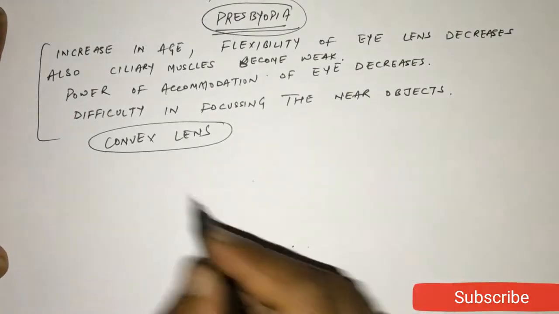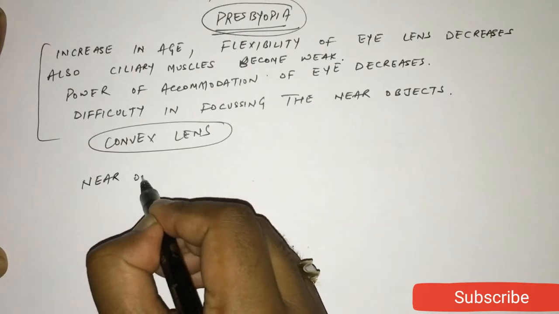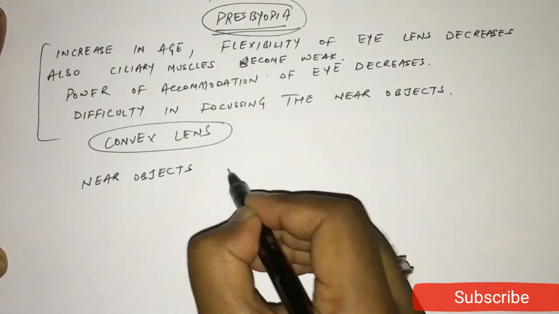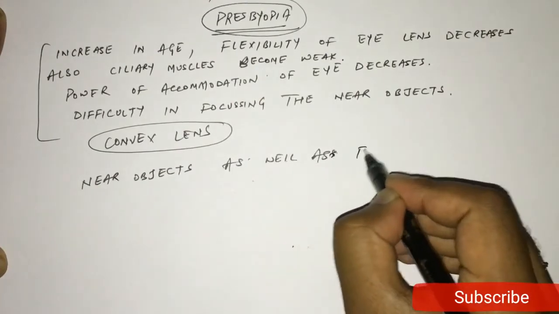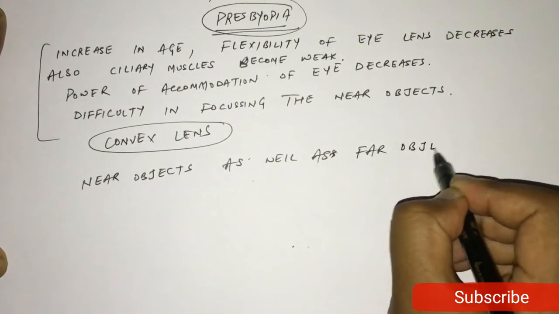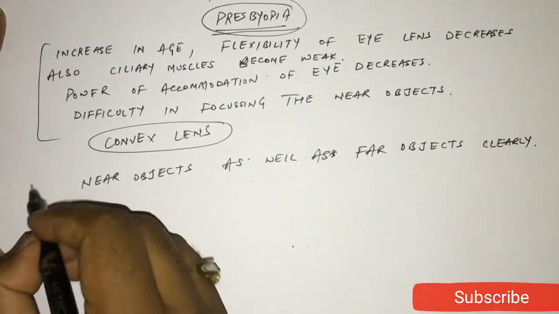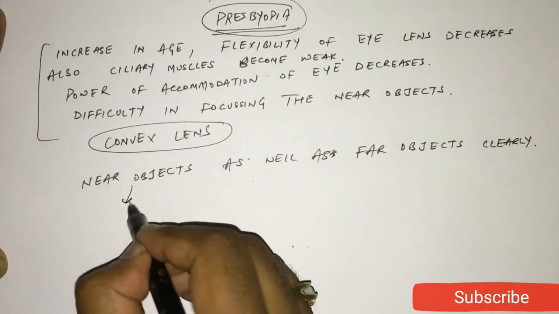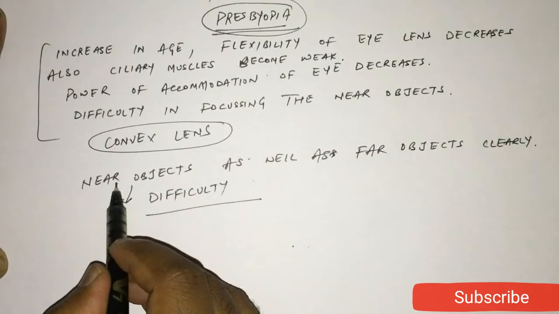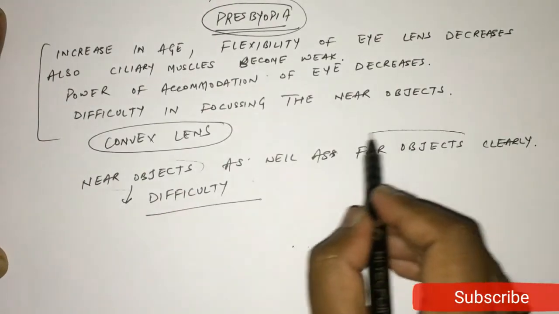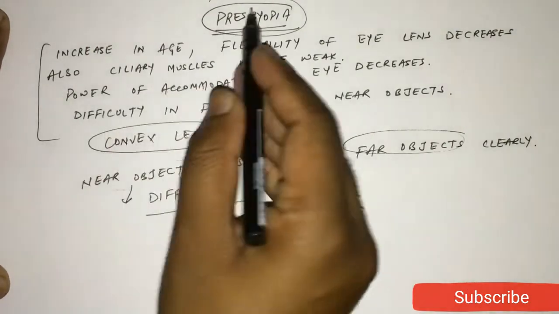But in some cases, person cannot see near objects as well as far objects clearly, means old age person finds difficulty in focusing near objects as well as far objects clearly. So this is also known as presbyopia.